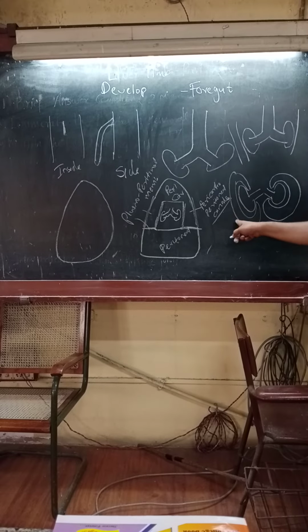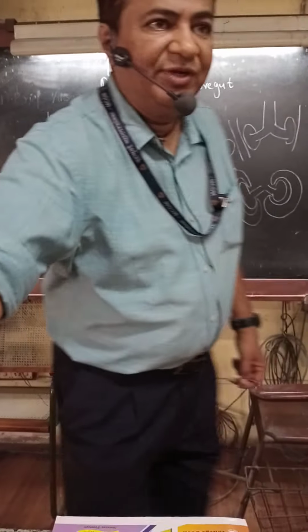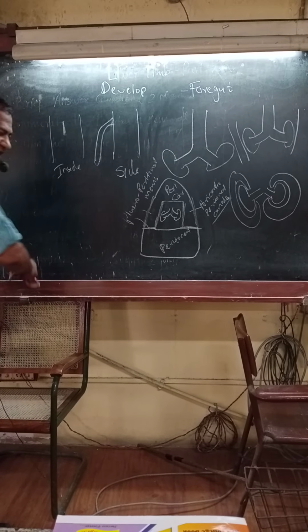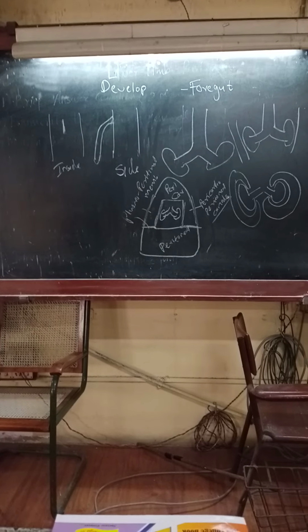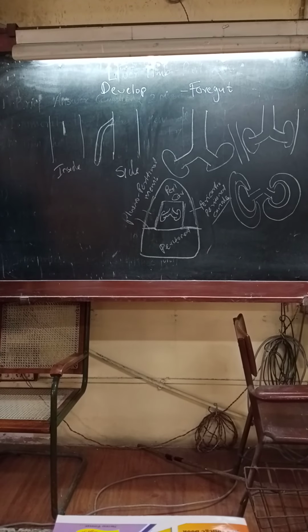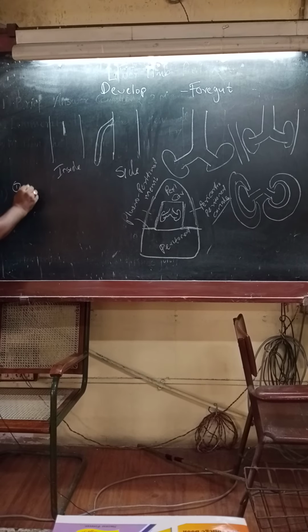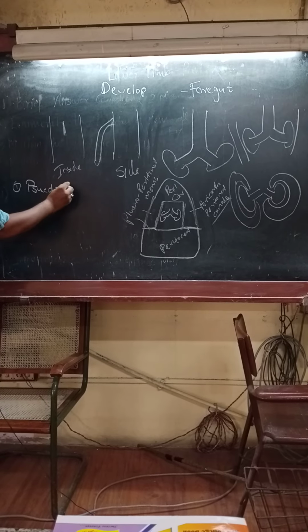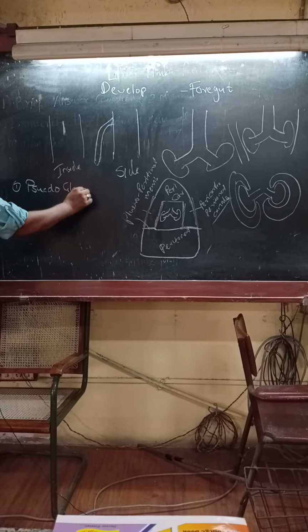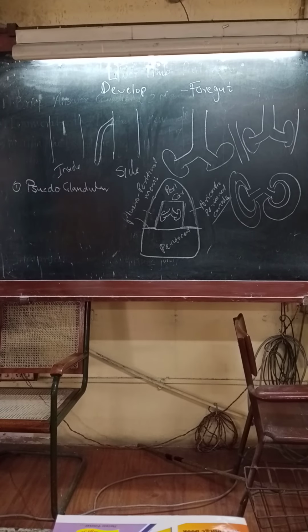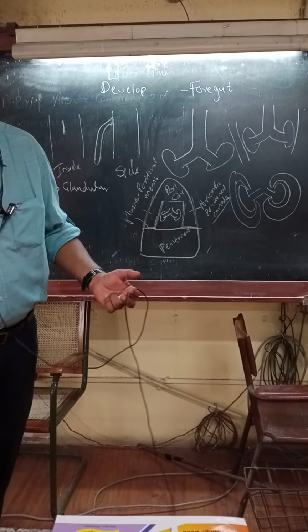Development of the lung is not over yet with only this description. There are 4 phases in which the lung develops. First phase is called pseudo-glandular phase. Why pseudo-glandular? Because lung looks like a gland at that time.